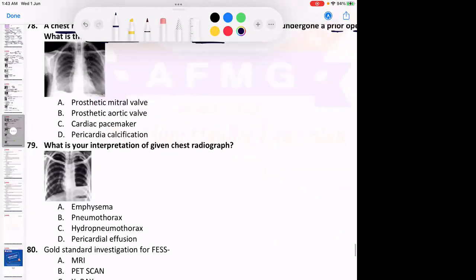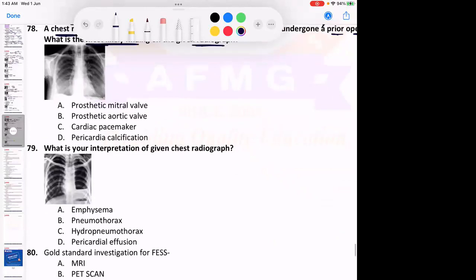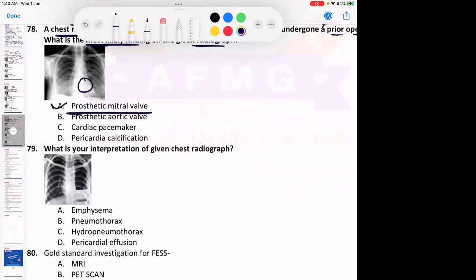Valve. Yes, very good. It was a prosthetic mitral valve. दिख नहीं रहा इतना clearly, but it is a prosthetic mitral valve which was placed. After open heart surgery, it was done for valvuloplasty, that is repair or replacement of the